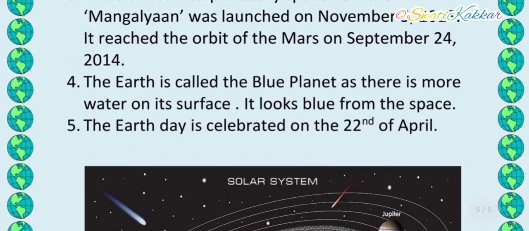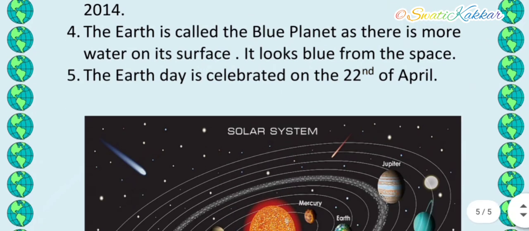Earth Day is celebrated on the 22nd of April. So when do we celebrate Earth Day? 22nd of April. It is about to come in the month of April. We celebrate the 22nd of April as Earth Day to create awareness among the people about how to clean our environment and how to keep it pollution free. So you have to be aware about this also. I hope these topics are clear to you.